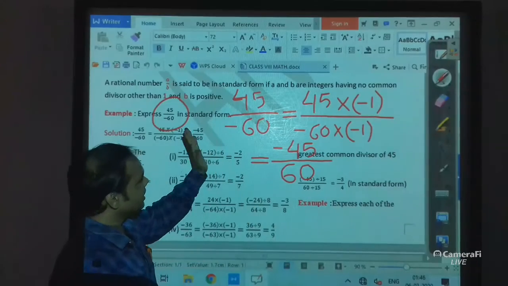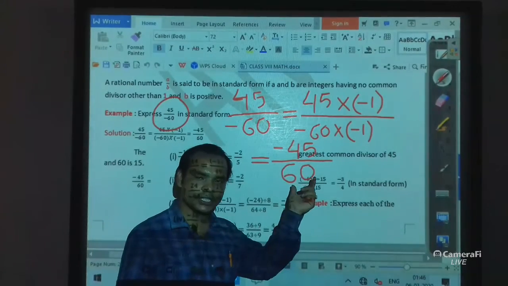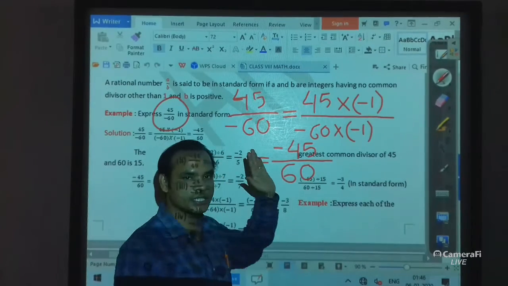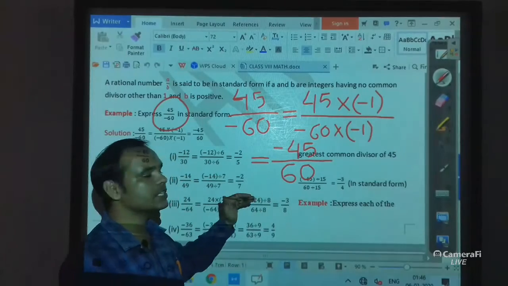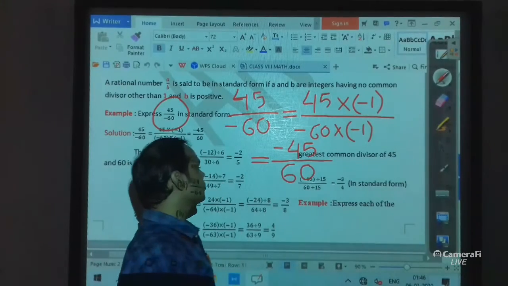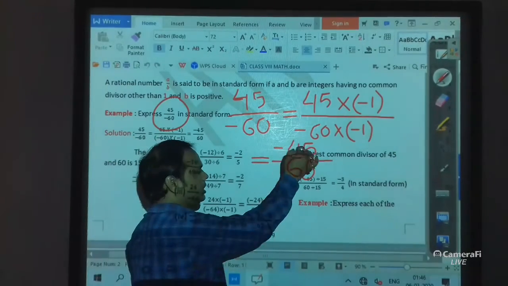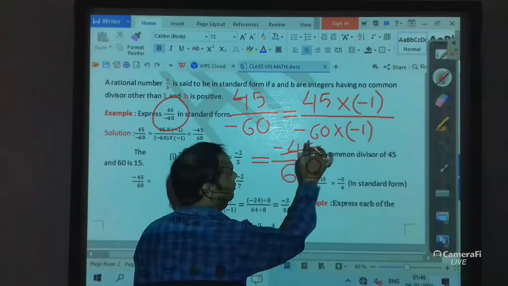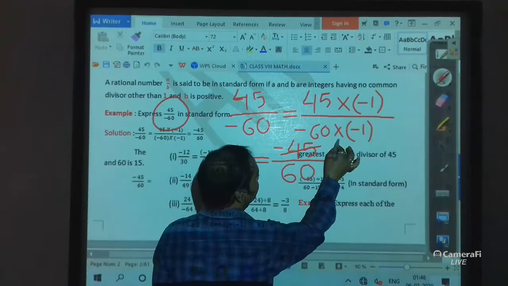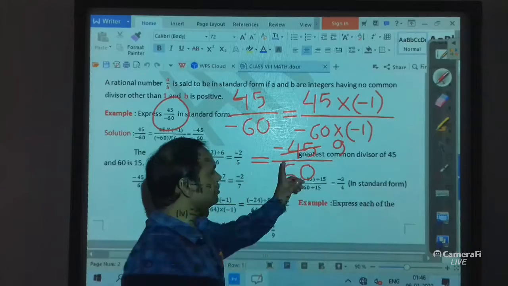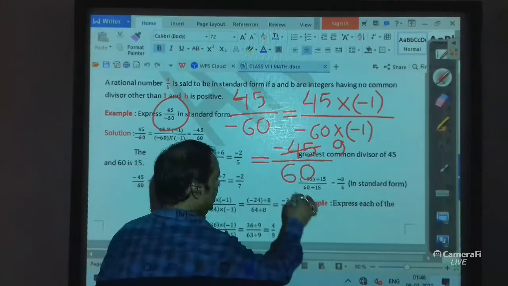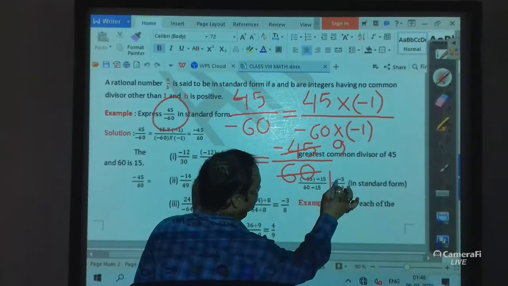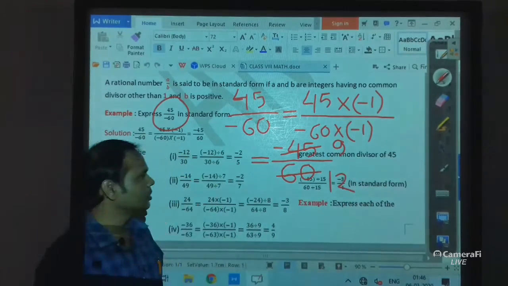Now we converted the negative denominator into a positive denominator, but it is not in standard form because 45 and 60 have a common divisor. So we can divide 45 and 60 by a common number. If we divide both the numbers by 5, it will be 45 divided by 5 is 9 and 60 divided by 5 is 12.